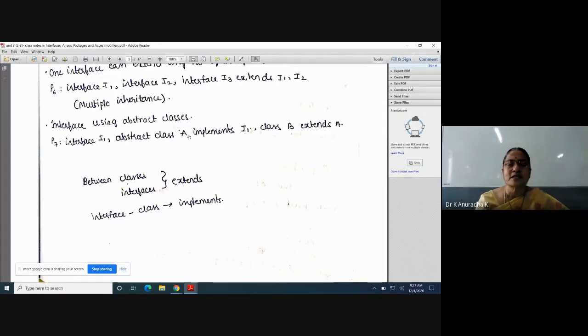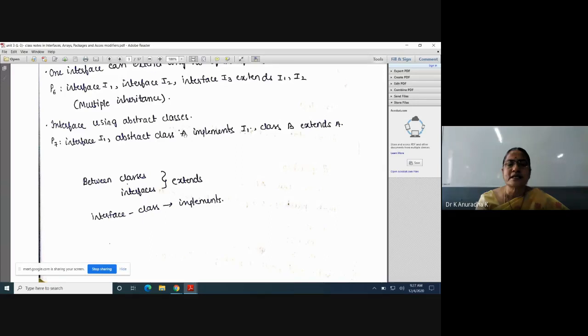Already you know the abstract class concept. A class which contains at least one abstract method must be declared as abstract. When this class doesn't want to provide implementations to all the abstract methods of this interface, some abstract methods of this interface are inherited as abstract only for this class.